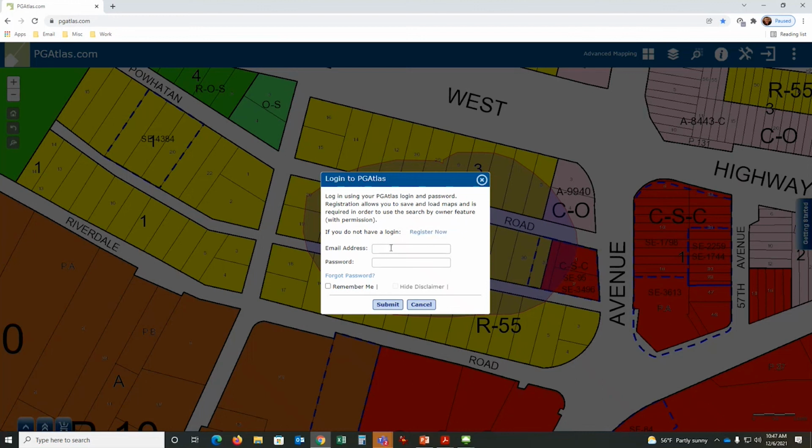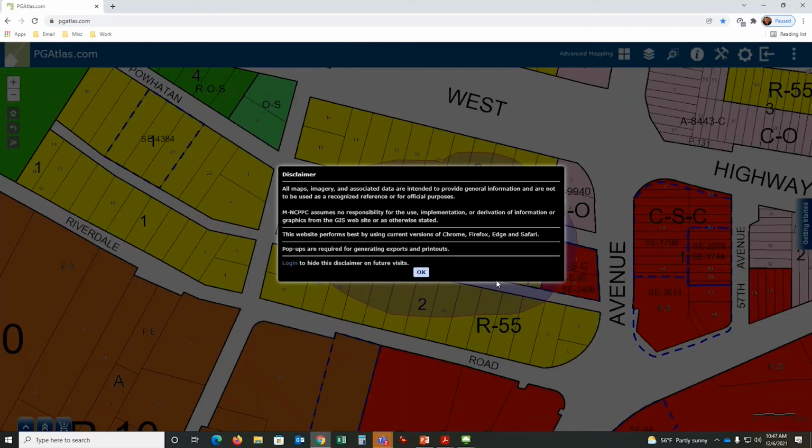But I already created one, so I'm going to type, if I remember it, let's see. Good, I remembered it.